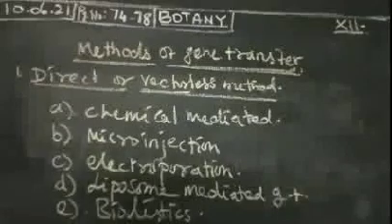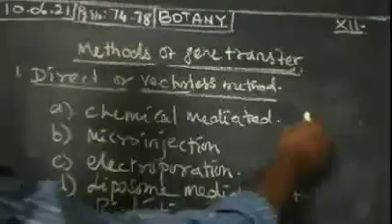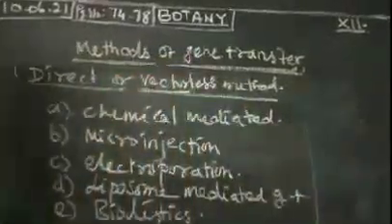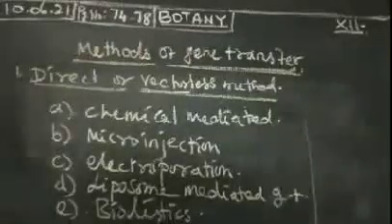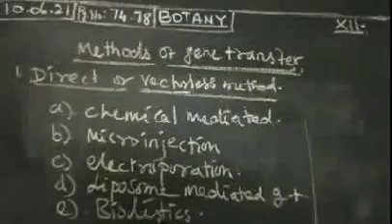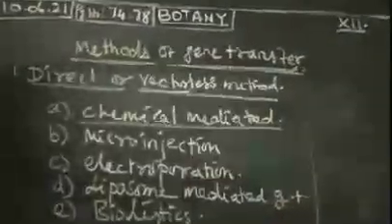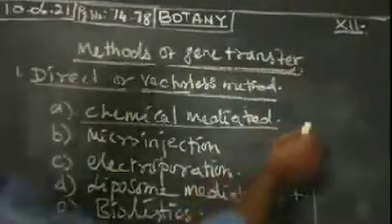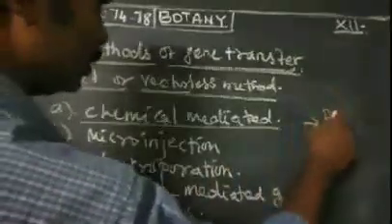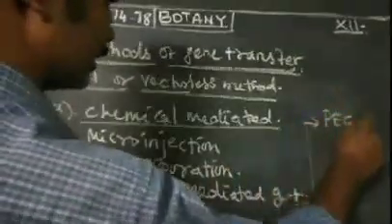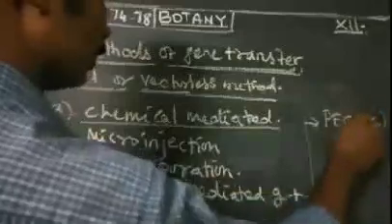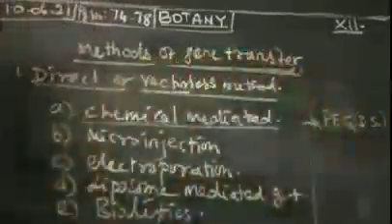In these methods, no vectors are used for transfer of genes from one organism to another organism. First one, chemical method. With the help of chemical mediated gene transfer, two chemicals are mostly used: PEG, polyethylene glycol, and dextran sulfate.